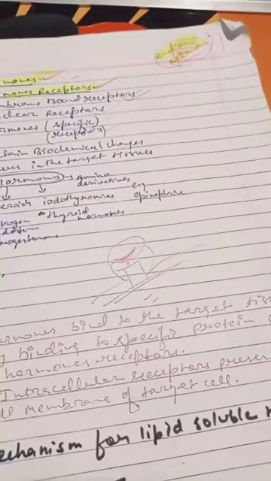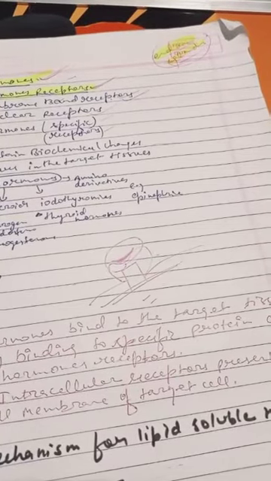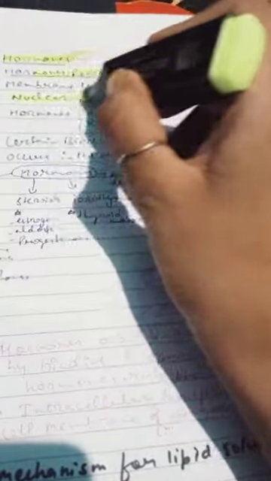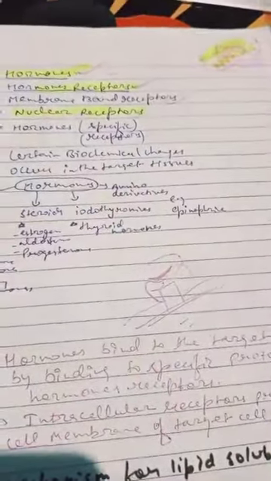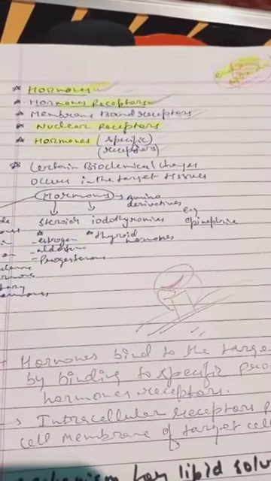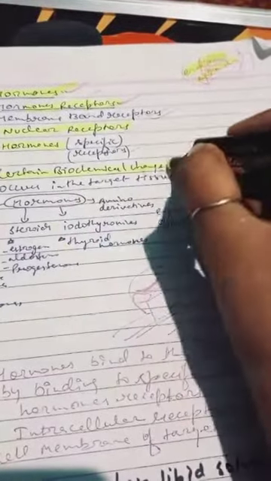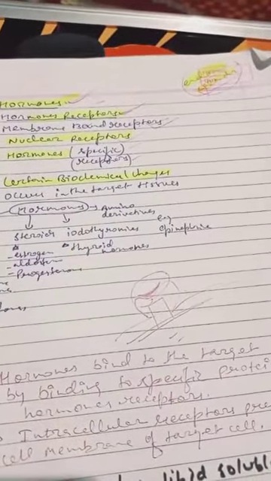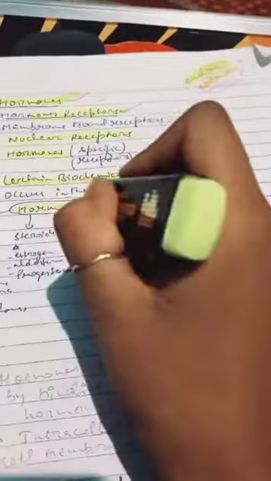The hormones bind to the target tissues by binding to a specific protein called the hormone receptors. So again, the nuclear receptors. Nuclear receptors are present on the nucleus inside the cell. Hormones are specific to specific receptors. Certain biochemical changes occur in the target tissues, and the hormones are of different types.